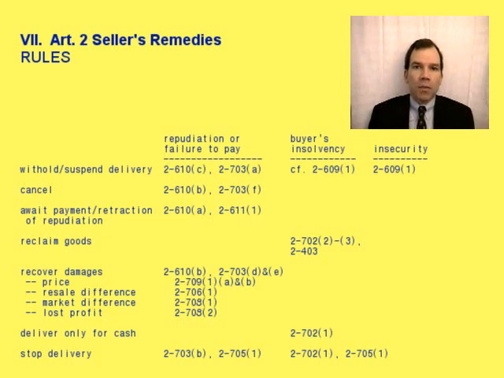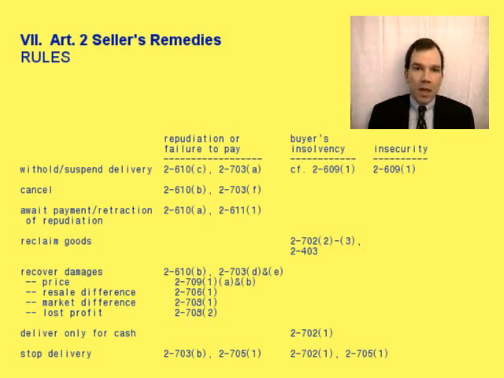In addition, the seller could stop delivery if the buyer repudiates or fails to pay. Section 2-703(b) and Section 2-705(1) discuss this option. What if the seller finds out that the buyer is insolvent? The buyer hasn't repudiated or failed to pay. It just turns out that after having made the contract, the buyer is insolvent, and the seller discovers that.